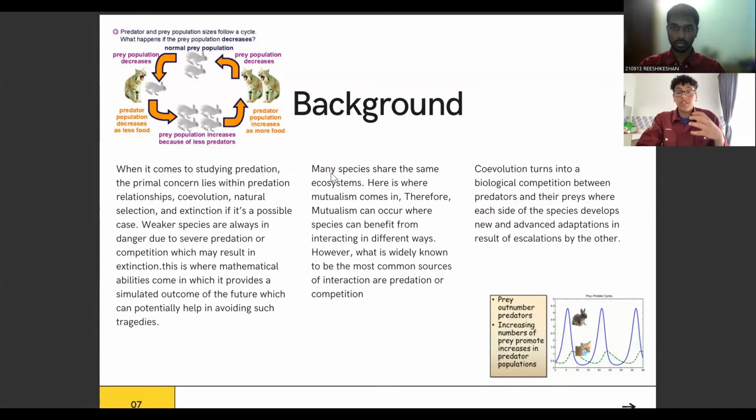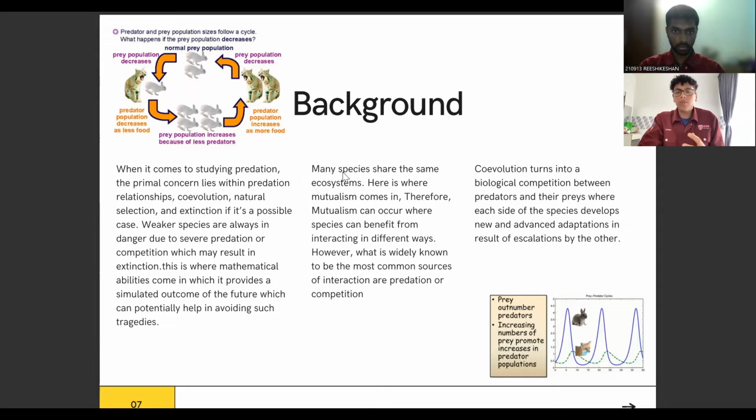Many species share the same ecosystem, which means they live together, and mutualism occurs. Let's take oxpeckers and zebras in mind. Oxpeckers benefit from having a ready food source, which is the bugs on the zebras' backs, and the zebras benefit from the bugs being removed. However, what is widely known to be the most common source of interaction here is predation or competition.